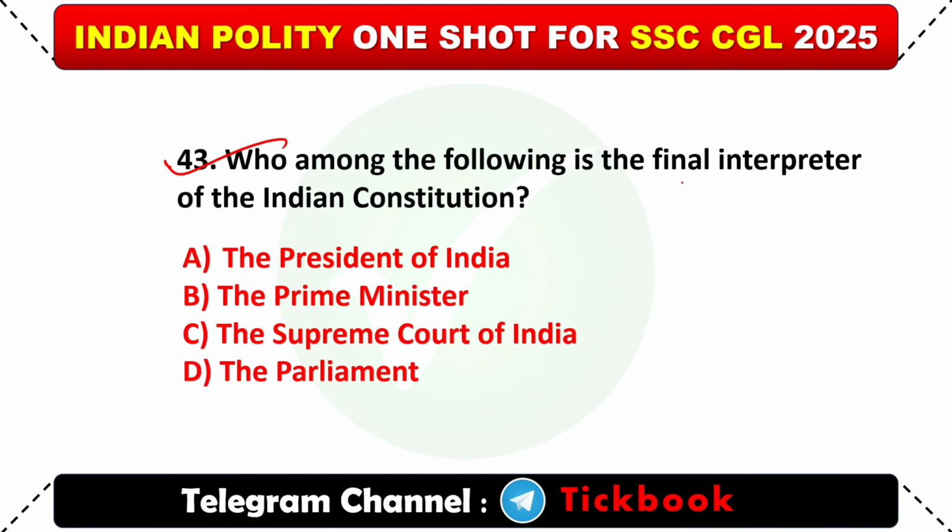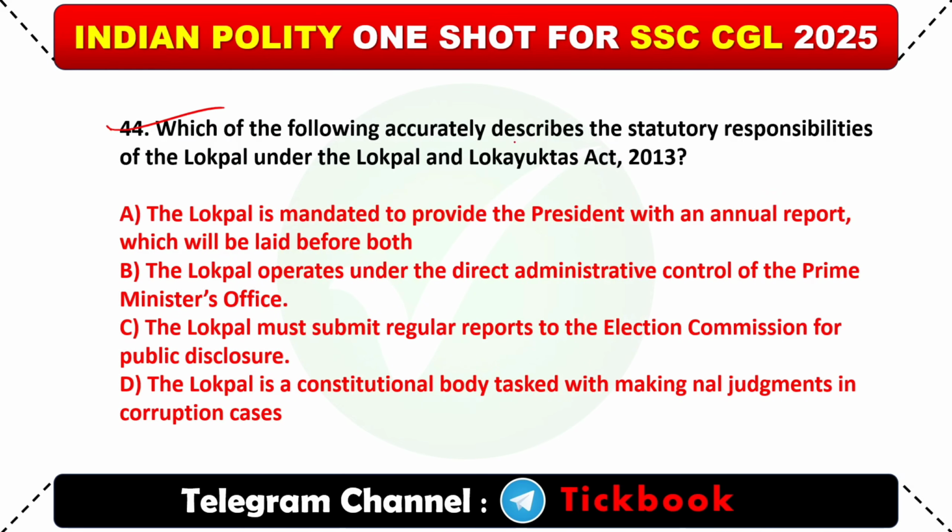43. Who among the following is the final interpreter of the Indian Constitution? Option number C, the Supreme Court of India. 44. Which of the following accurately describes the statutory responsibilities of the Lokpal under the Lokpal and Lokayukta Act 2013? Option number A, the Lokpal is mandated to provide the President with an annual report which will be laid before both Houses.